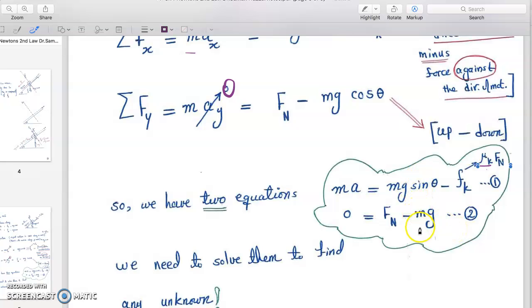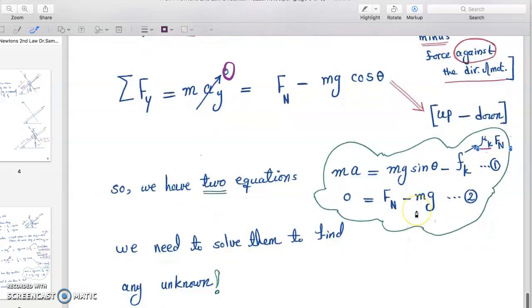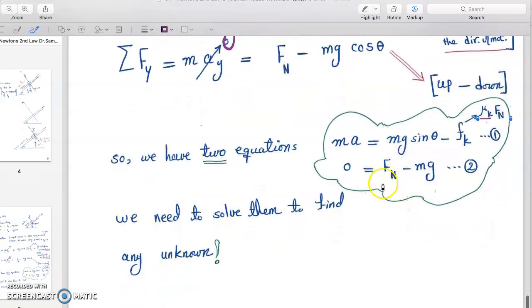We have two equations, so the maximum number of unknowns they are allowed to ask us is two. These are two equations of motion, and Fn we can get from equation number 2. We will come to examples, inshallah, in the next record.